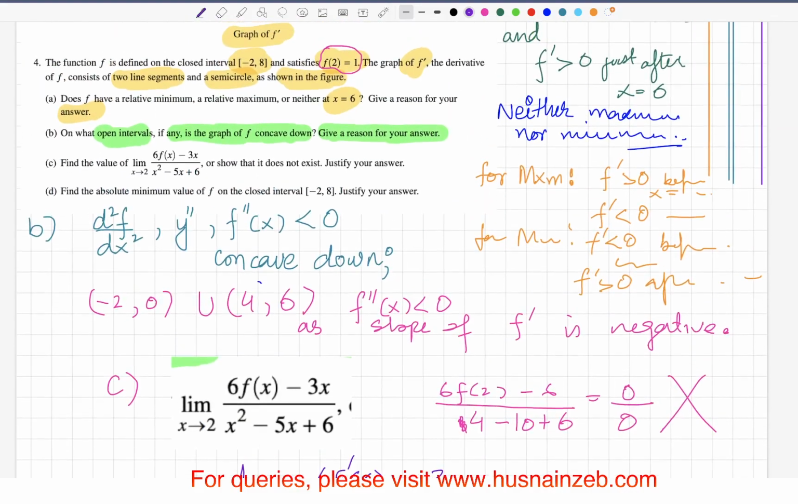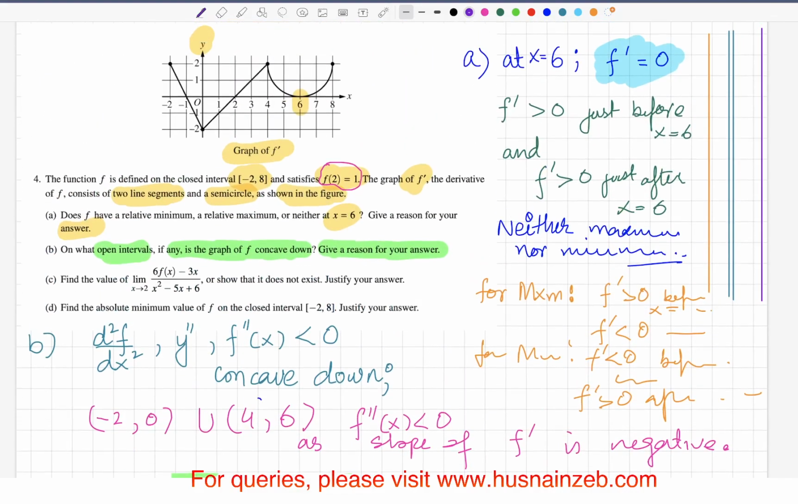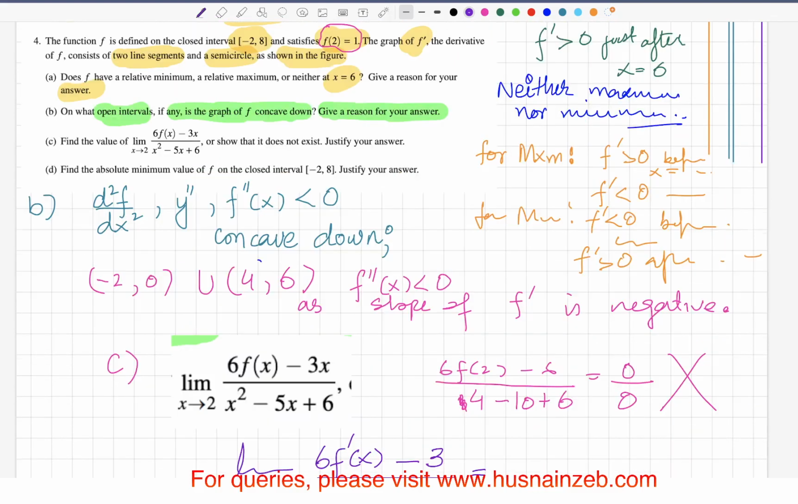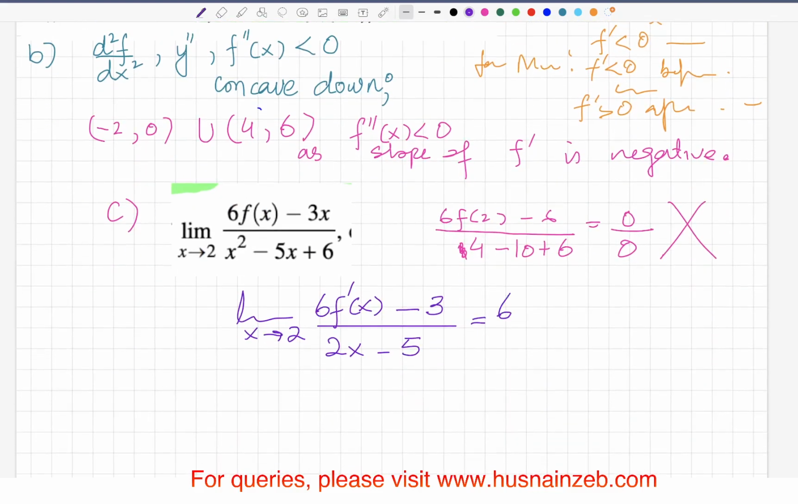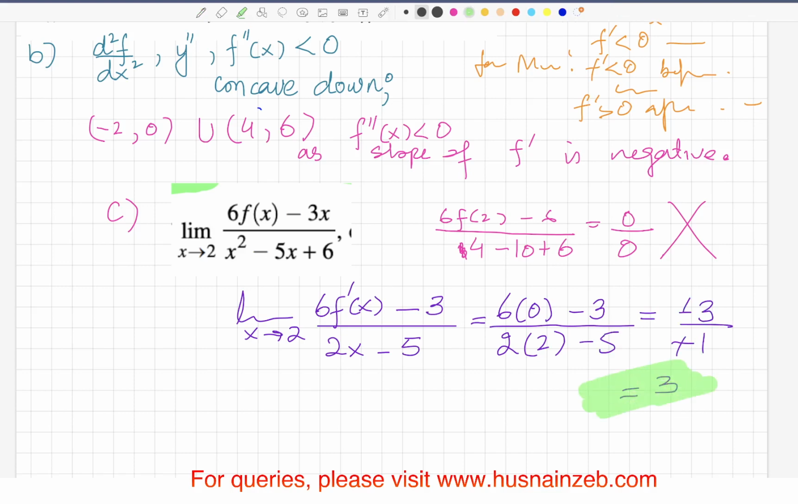Okay, and now if I just try to plug in the limits, the first derivative at 2 is going to be 0, right? So I'm just going to plug in the value. And 2 times 2 minus 5, so it's minus 3 divided by minus 1, so it turns out that we get 3. Okay, that is the answer.